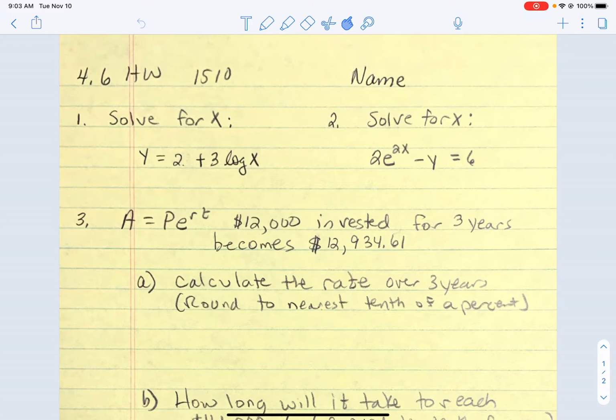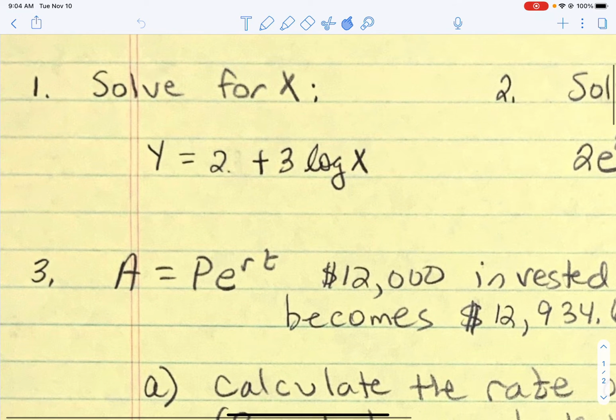So we're going to do the 4-6 homework together. So we're going to do it all. So let's get going. For problem number 1, it says to solve for x.